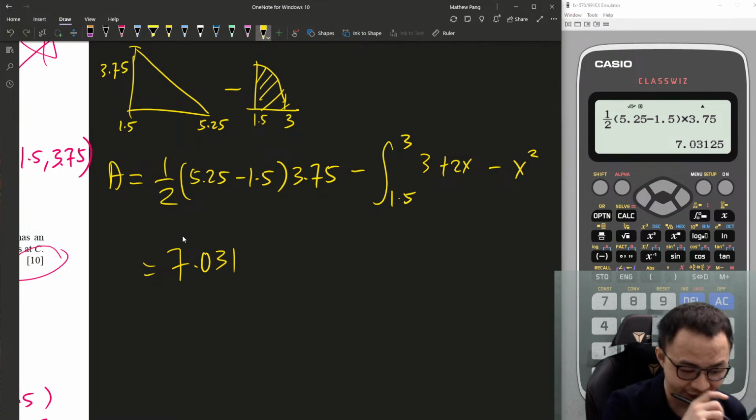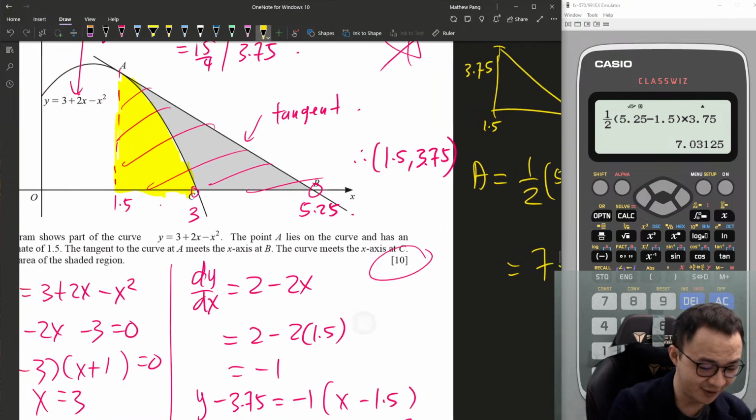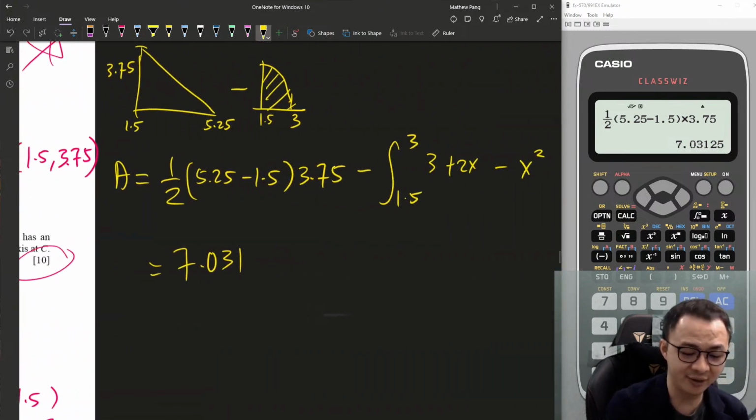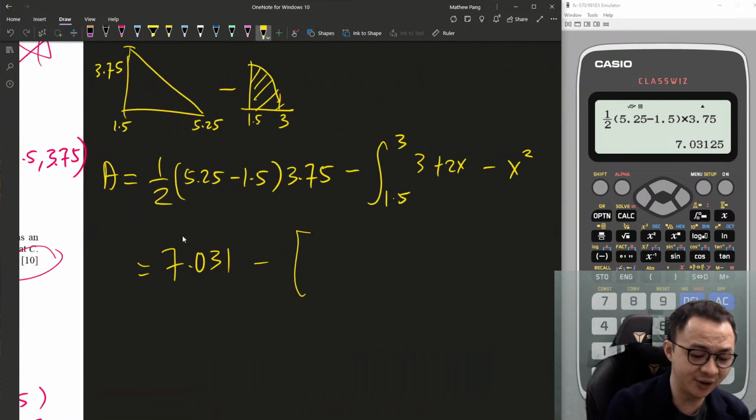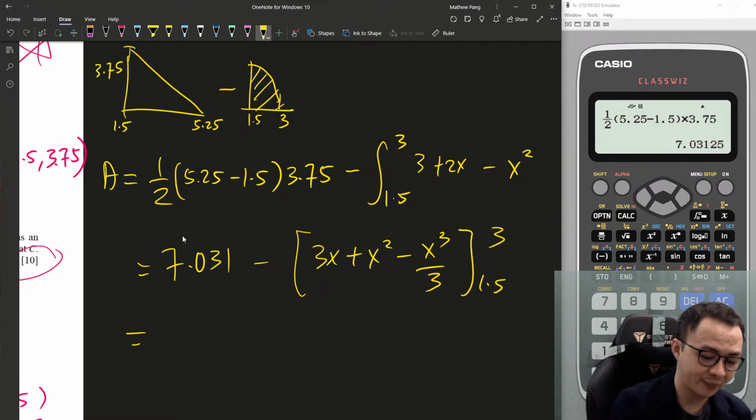Okay, does the question say exact value here? No, it doesn't say exact value. Then this one should be 3x plus x squared minus x cubed over 3, from 1.5 to 3.